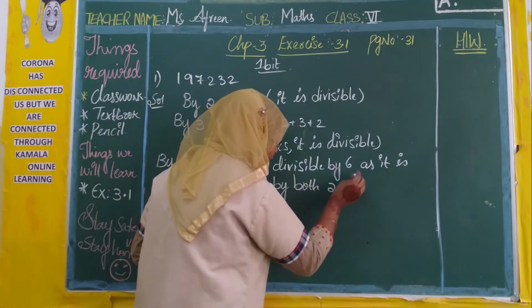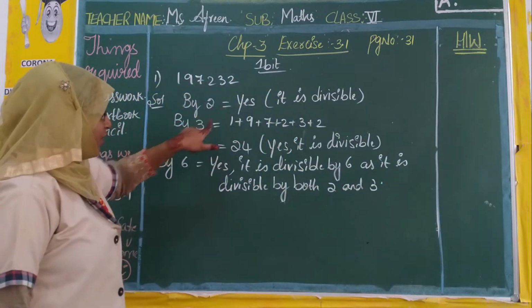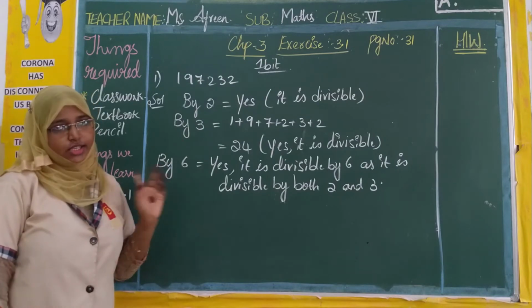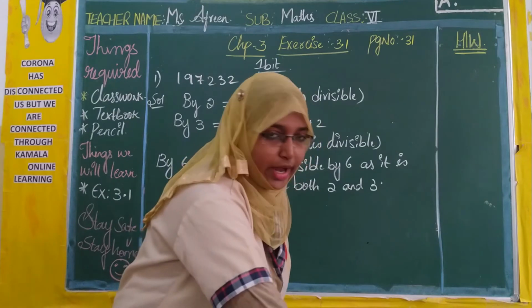That is, it is satisfying the divisibility rules of 2 and 3. As 2 is satisfied and 3 is satisfied, then 6 is also satisfied.